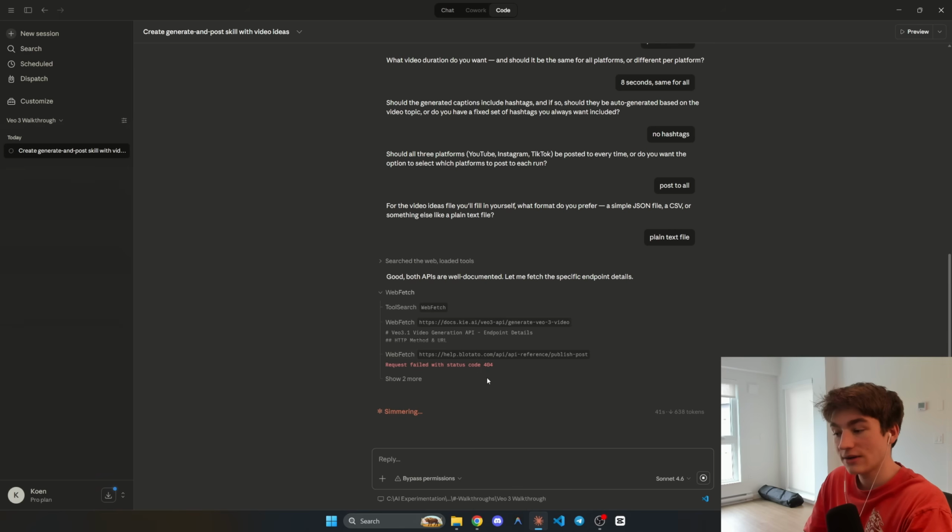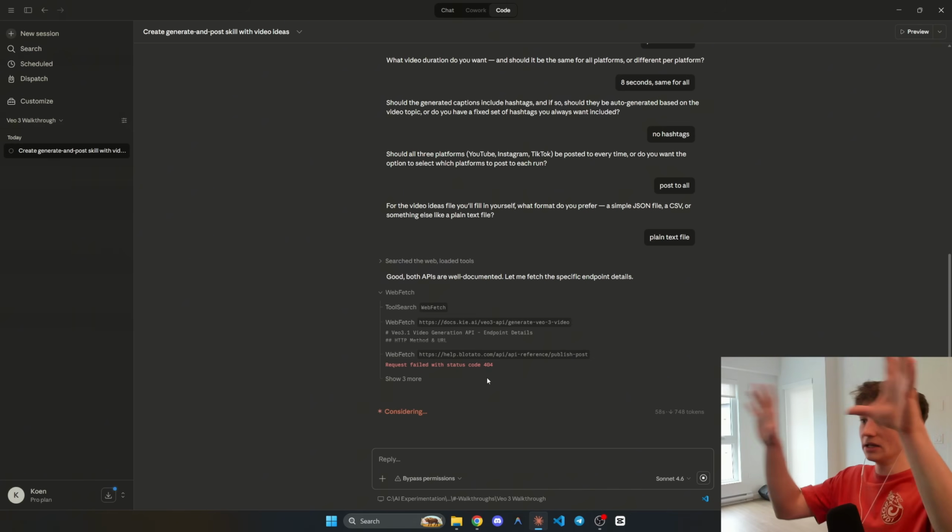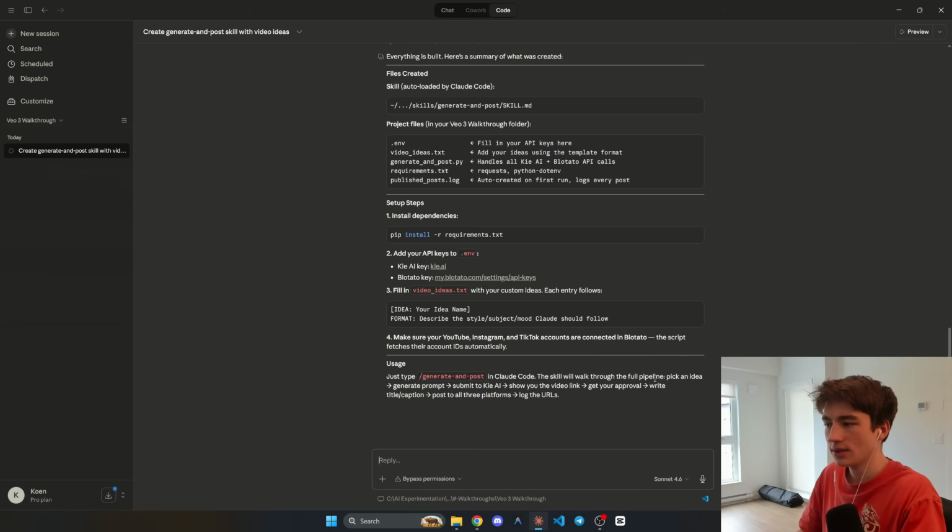So definitely a huge time saver, and it will make it a lot easier for people who were intimidated by N8N, which I don't blame you. Sometimes it can be a lot to understand when there's like a million nodes at once. So, all right, it looks like it's just finished. Let's have a look here.